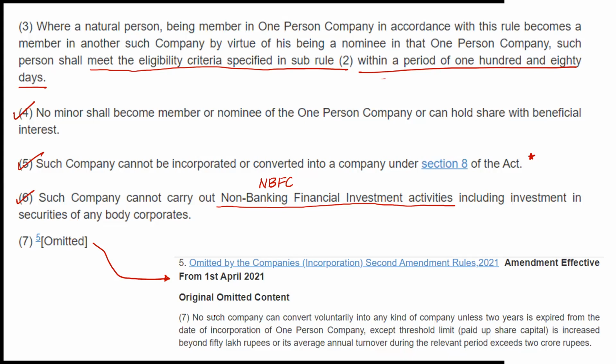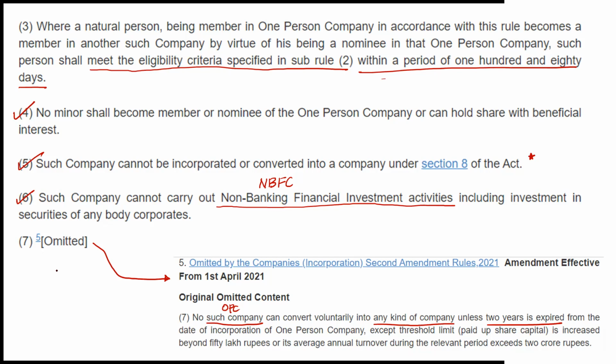So it said that no such company, meaning OPC, can convert voluntarily into any other kind of company, be it a public company, a private company, or any other type, unless 2 years have expired. Let's say Yash has incorporated an OPC and after 1 year, Ritik comes to Yash and says, let's convert this OPC into a private limited company, and let both of us be members and directors of the company. We will set the market on fire, print money, do this and that.